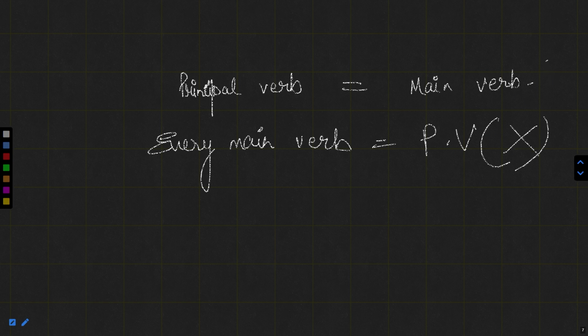This is wrong. Whereas if we say all the principal verbs are the main verbs, yes, this is right. Now I hope you have got the meaning of principal verb and the main verb.